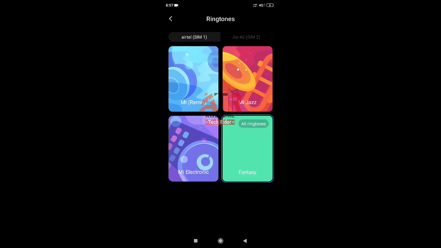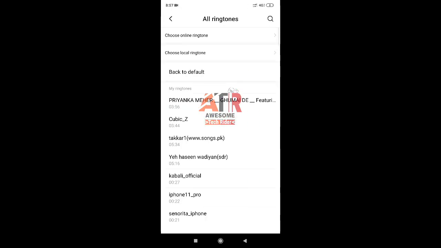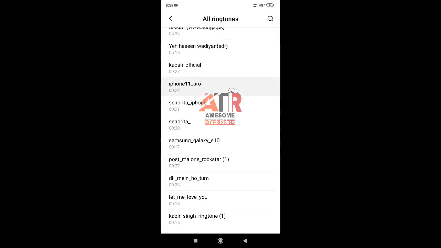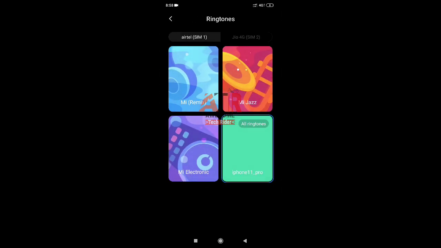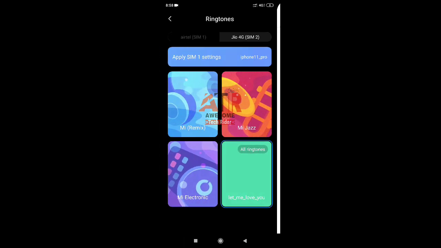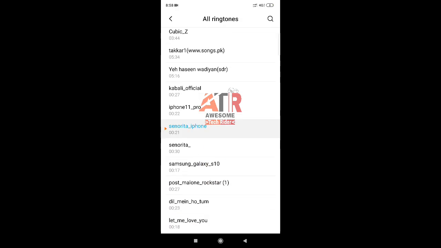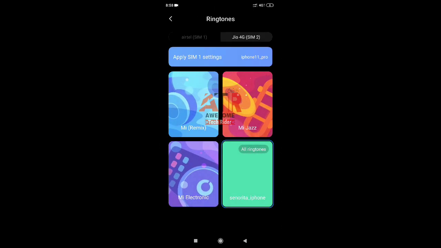So for example, I am changing my ringtone. Let's go to iPhone 11 Pro 1. So in SIM 1 iPhone 11 Pro, and in Jio I am going to this, Senorita iPhone. Okay, and now I am calling my number from my another phone to show you that.